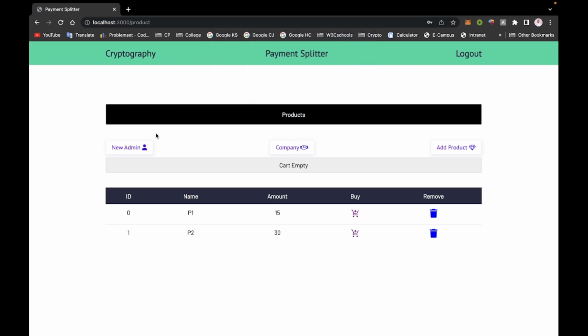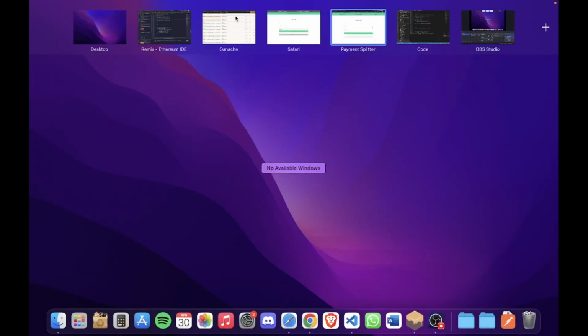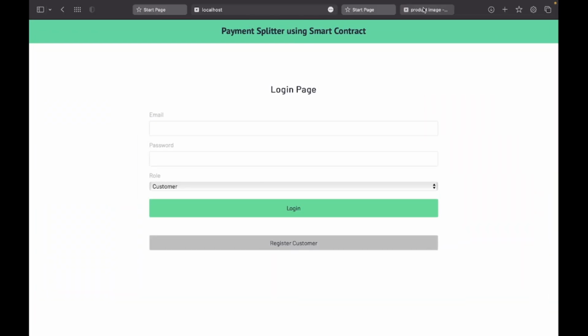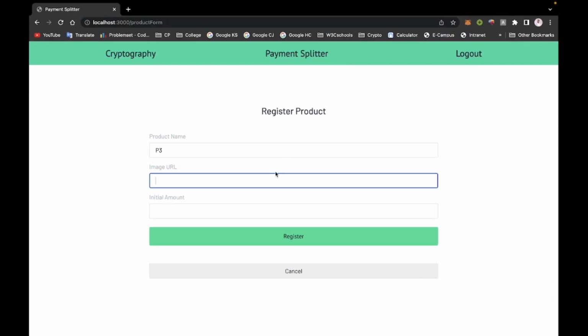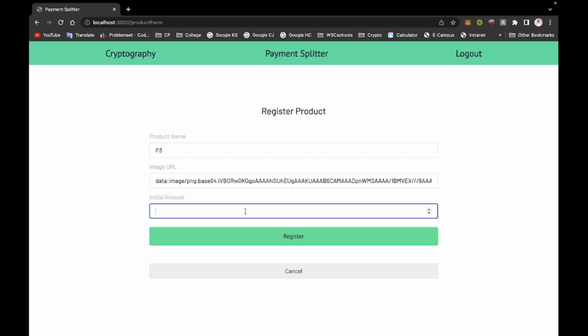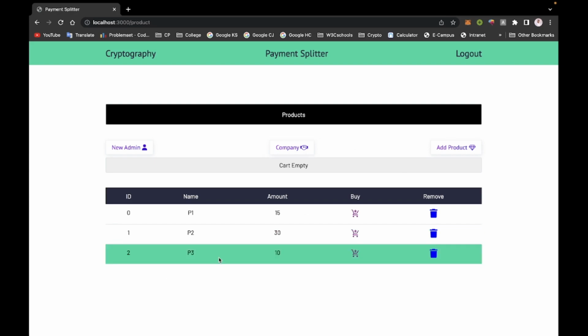So here we can see admin can add new admin, see company details, and can add product. First we add some product, like name it p3, give image to that product, and set initial amount to 10. Okay, so product registered, we can see p3.